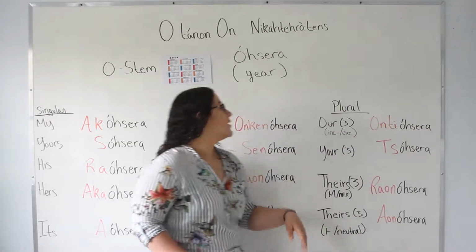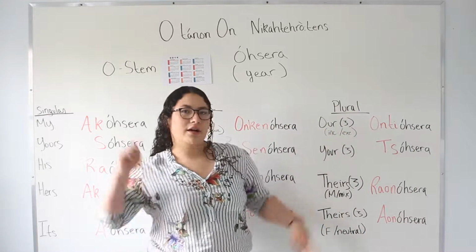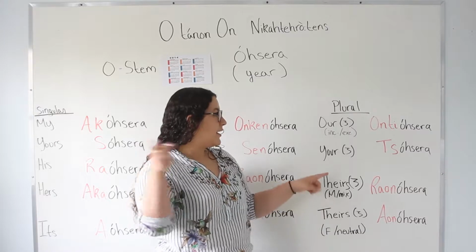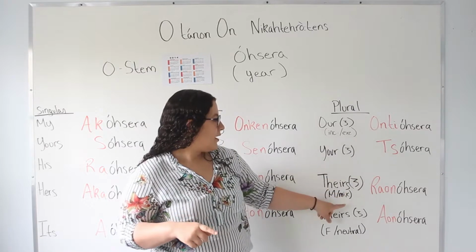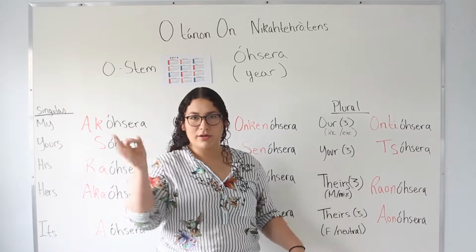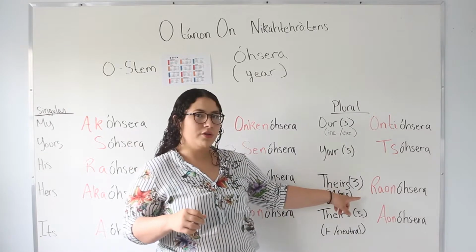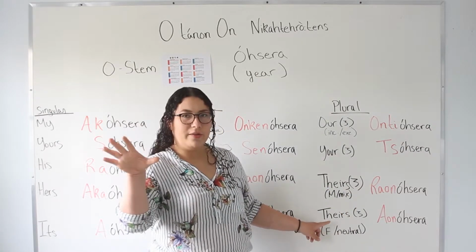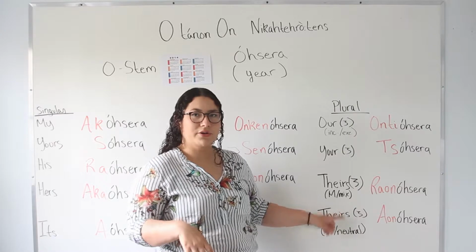And then plurals is unjosera for our year. Your guys' year is zosera. Their year, three males or a mixed group of people, raunosera. And their females or neutral, aunosera.